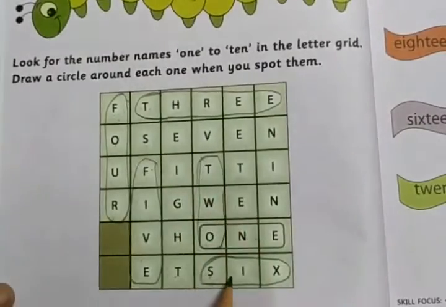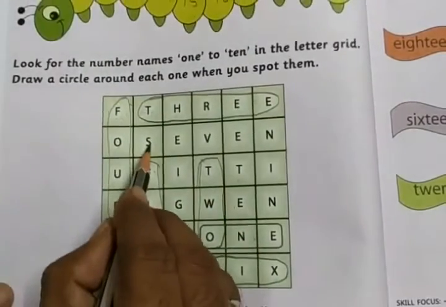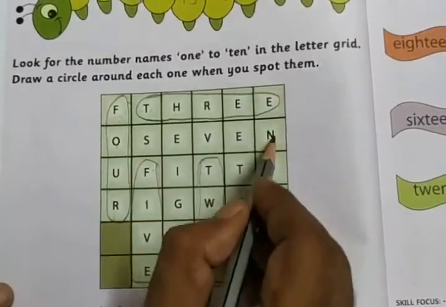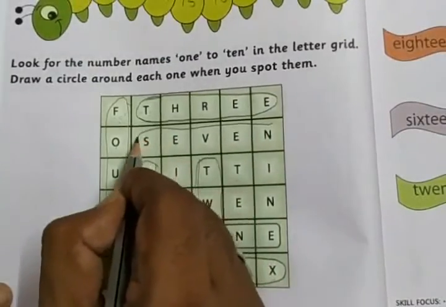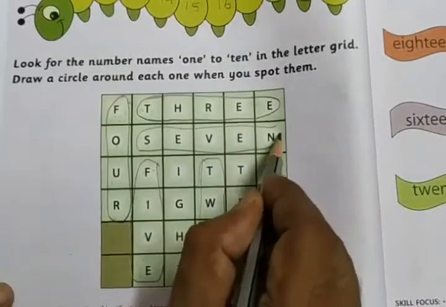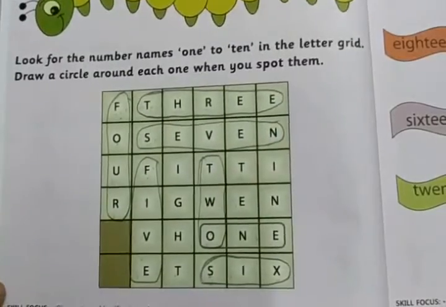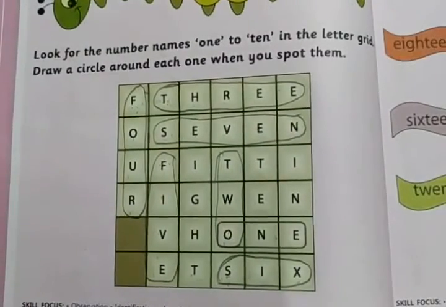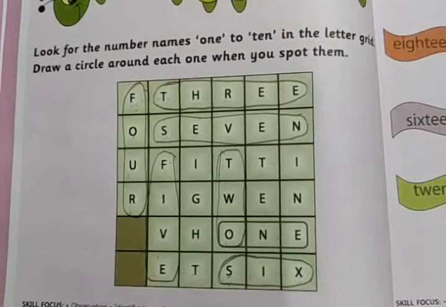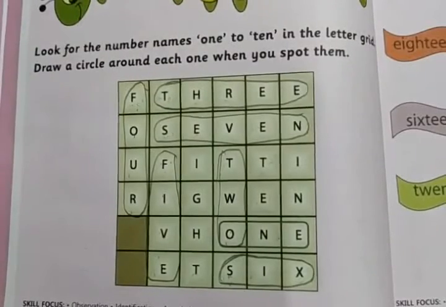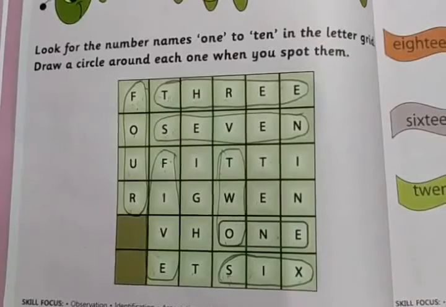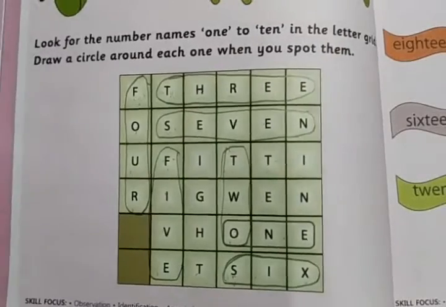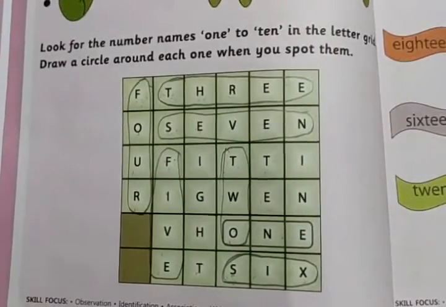S-E-V-E-N. 7. Yes, after 6, 7 will come. S-E-V-E-N. 7. Okay. After 7, what will come? 8. After 7, 8 will come.